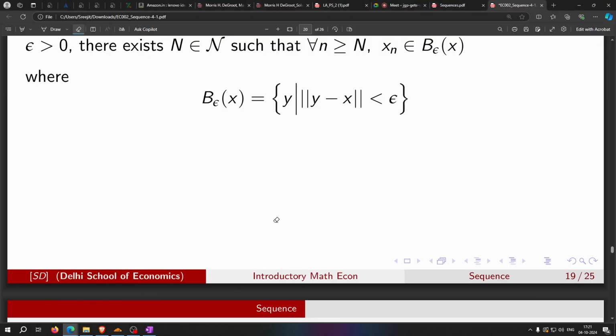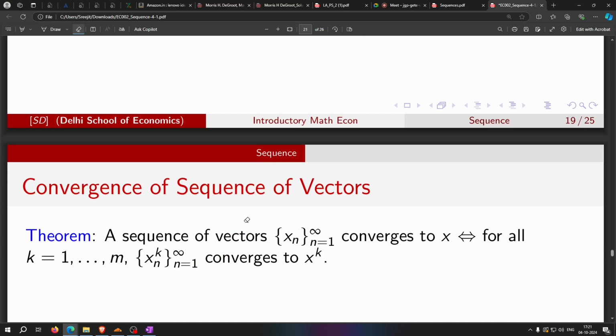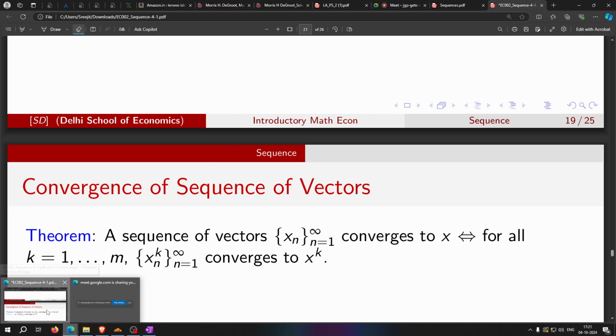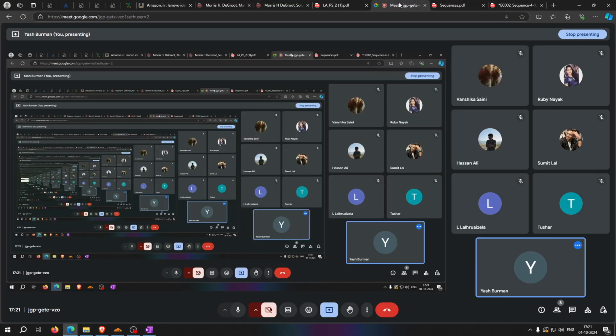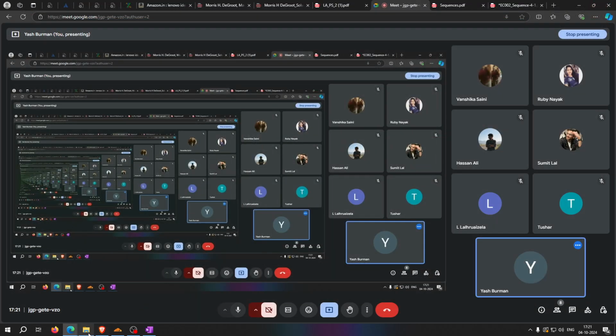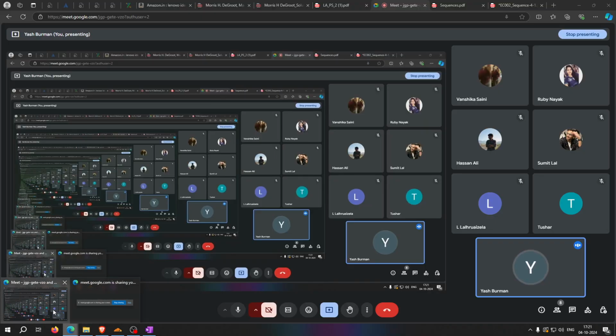Okay, is this visible, this sir's slide? I hope so. Where did it go?